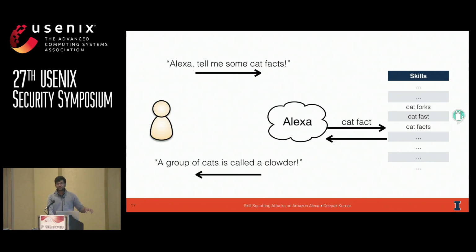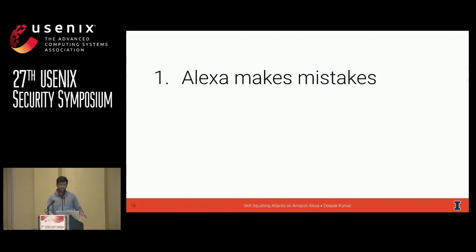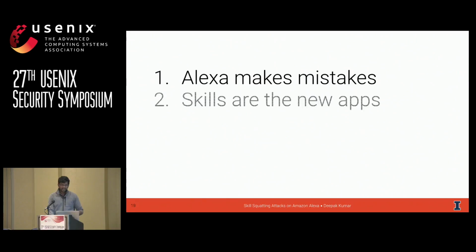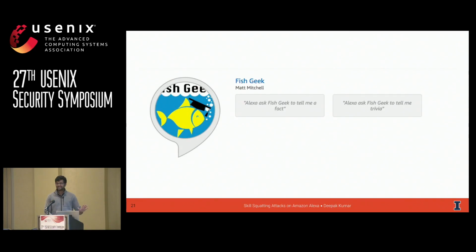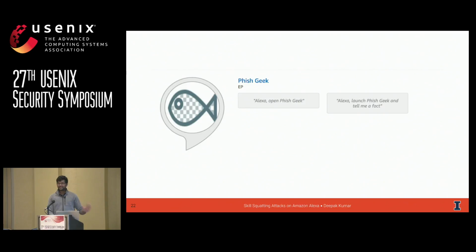So we now have two fundamental pieces of intuition. The first is that Alexa makes mistakes because speech recognition technology is not yet totally mature. And two, skills are the new apps. Based on what you say to your Echo device, Alexa is going to try to make a determination about what app you want it to talk to. What could go wrong? So look at this skill, Fish Geek. It's a simple skill. It does a very simple thing. You can just ask it stuff about fish. Okay, look at this skill, Fish Geek. Everyone in the room, I've read the audience, they're all security people, so everyone went to the same place and said, oh, it's a phishing attack. Oh, it makes sense. Well, kind of.